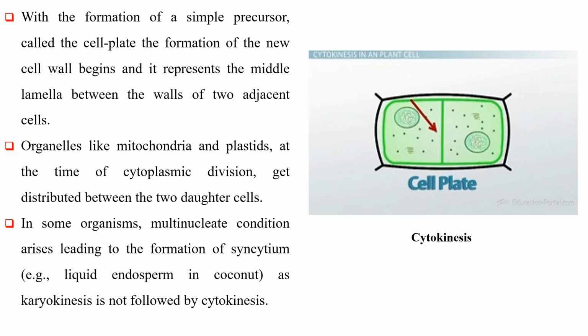Organelles like mitochondria and plastids at the time of cytoplasmic division get distributed between the two daughter cells. In some organisms, multinucleate condition arises, leading to the formation of syncytium, as karyokinesis is not followed by cytokinesis.